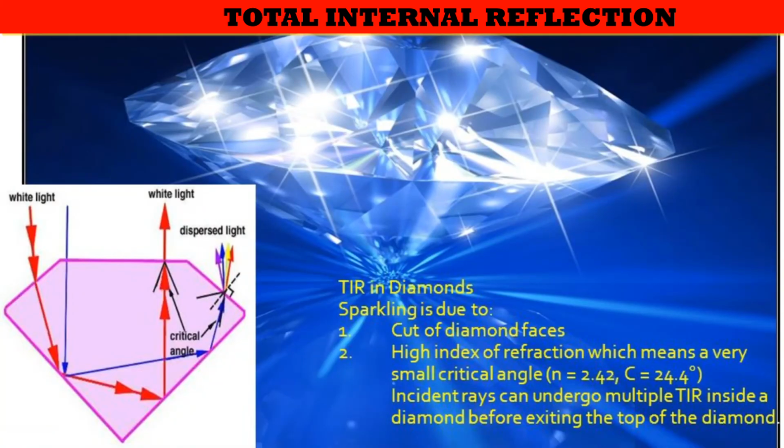This is the reason why we see the sparkling in diamonds. The diamond has a critical angle of 24 degrees. Diamonds are cut at very sharp angles, making a number of refracting surfaces. When a ray of light enters a diamond, it suffers a series of total internal reflections due to the large number of refracting surfaces and because of the very small value of the critical angle. Thus, the ray of light in a way gets trapped within the diamond for some time. It is this trapped light energy which makes it sparkle.